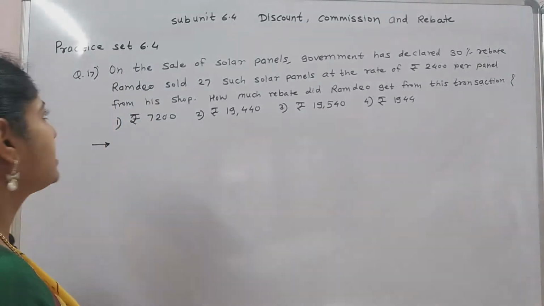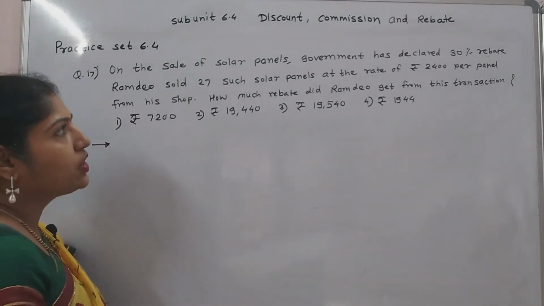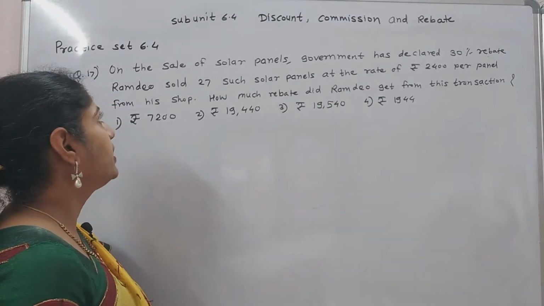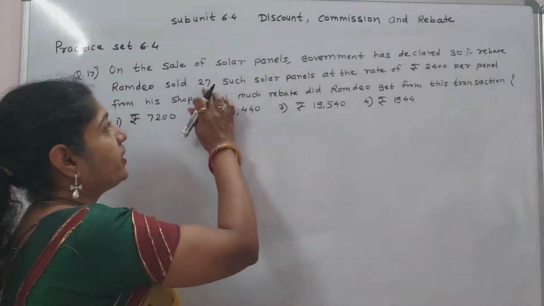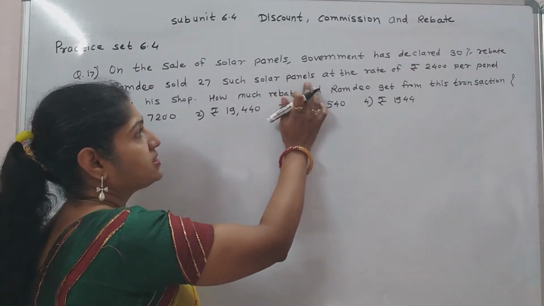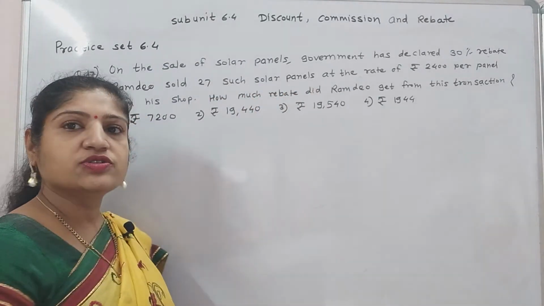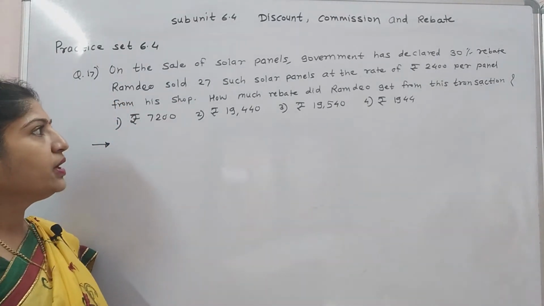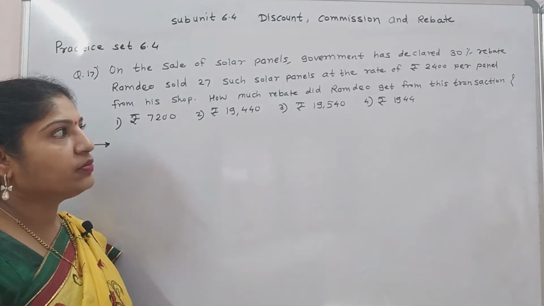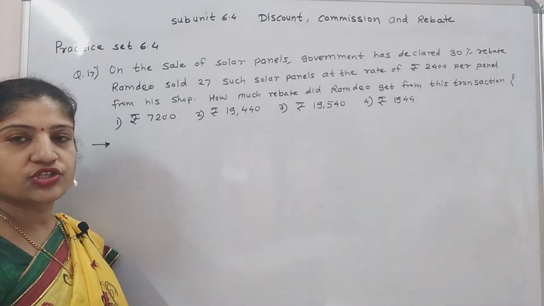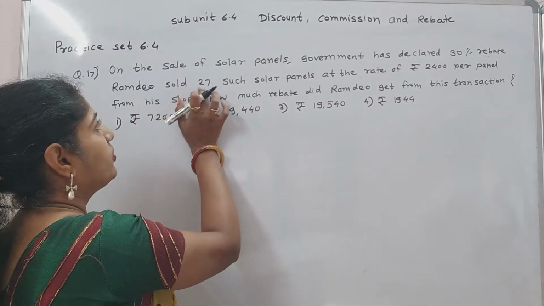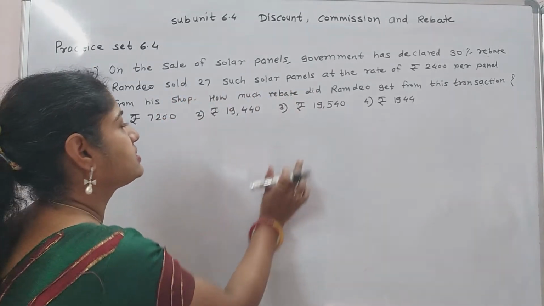Next example, example 17. On the sale of solar panels, government has declared 30% rebate. Ramdev sold 27 such solar panels at the rate of 2,400 per panel from his shop. Now, how much rebate did Ramdev get from this transaction? First of all, we have to find the selling price of 27 solar panels.